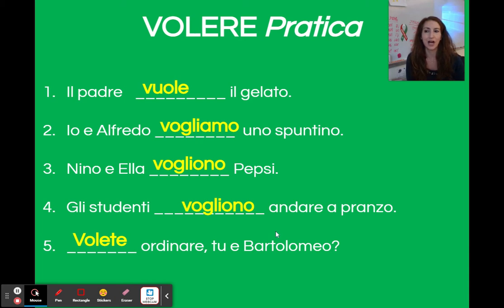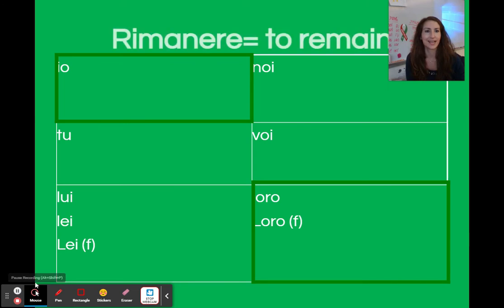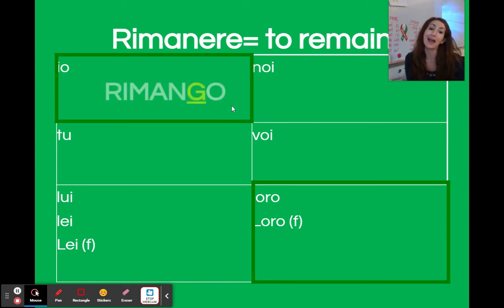Andiamo avanti, let's move on to il verbo rimanere. Here you'll notice that I outlined io and loro. Rimanere, as we know, means to remain. The io and loro forms are the only two weird forms, and vedete, you will see why. So in the io form, rimanere is irregular because noi aggiungiamo la lettera G. It becomes io rimango instead of rimano.